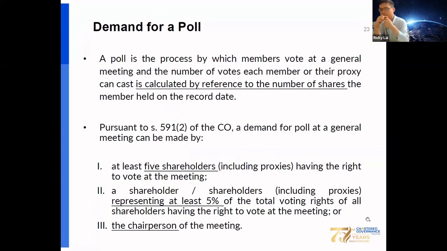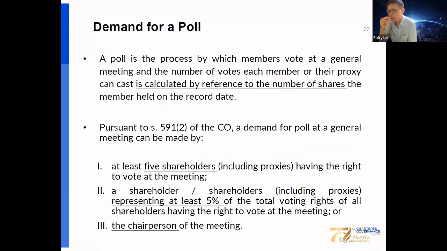For a private company, the voting should be based on a show of hands. However, under the CO, some people like shareholders or the chairperson can demand a poll vote. The poll vote means the members vote at the meetings, and the number of votes each member or proxy can cast is calculated by reference to the number of shares on the record date.